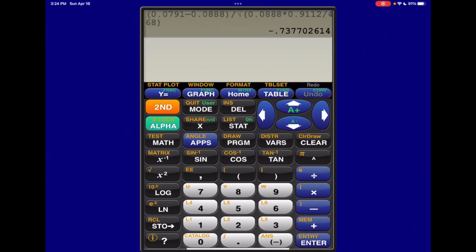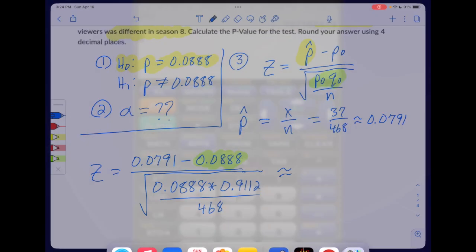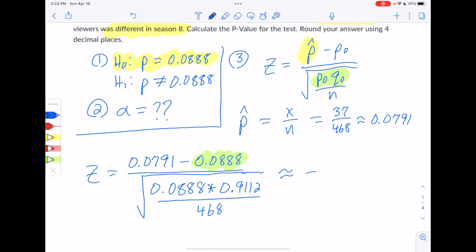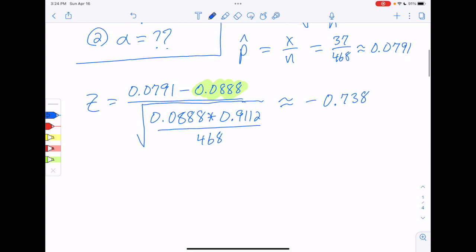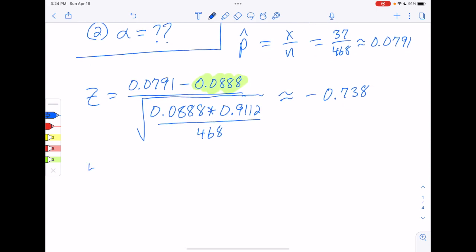All right, so we get negative 0.7377026114. We just want 3 decimal places on our test statistic, so that'll be a negative 0.738, rounding up because of the 7 following the 7. All right, so let's mark that down. Test statistic is negative 0.738. Okay, so from there we can move on to step 4, which is our p-value.